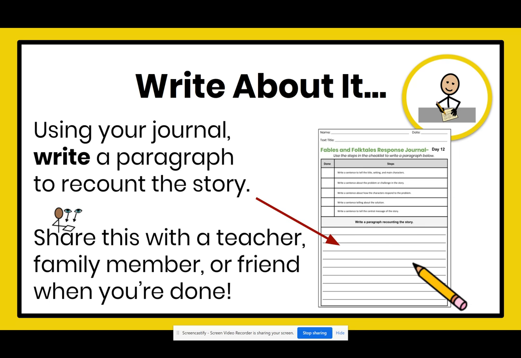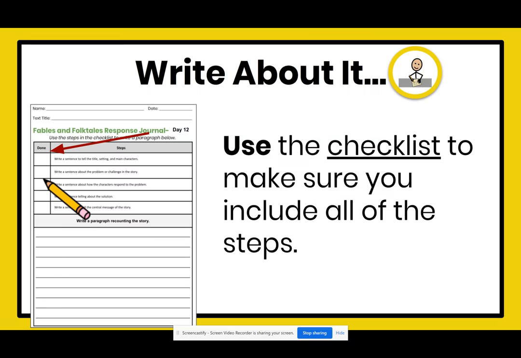Now that you've talked about that question, let's write about it. Using your journal, write a paragraph to recount the story. Share this with a teacher, family member, or friend when you're done. Remember, you have a checklist that you can use to make sure you include all of the steps in your recount. Thank you, boys and girls.